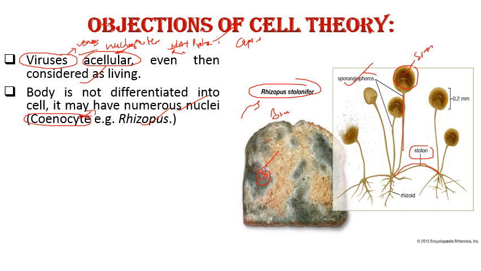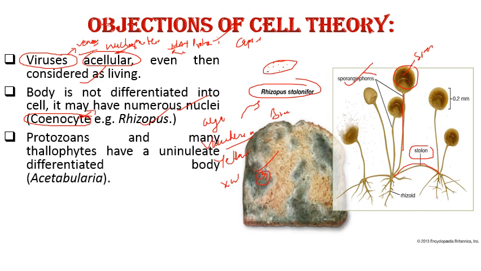Then we have one alga that is known as Vaucheria, which is a yellow-green alga, belonging to the group Xanthophyceae. तो ये जो Vaucheria है ये भी एक cenocyte है, means a single cell having multiple nuclei. तो ऐसे सेल को हम बोलते हैं सीनोसाइट. So this is again an exception to cell theory because cell theory explains that each cell contains one nucleus.